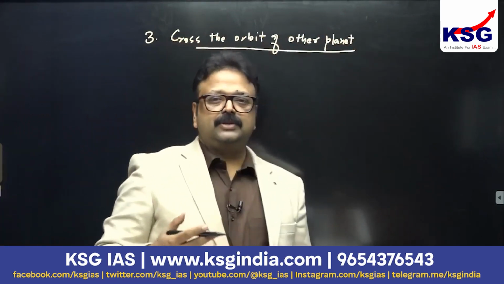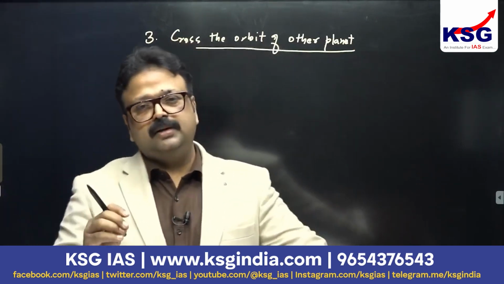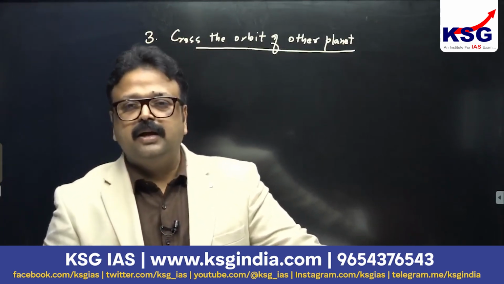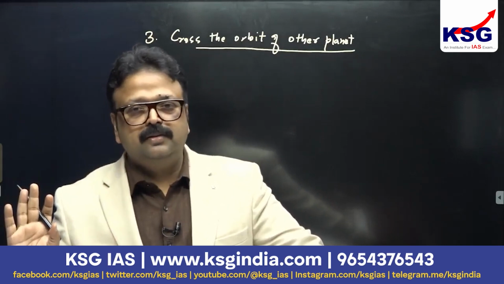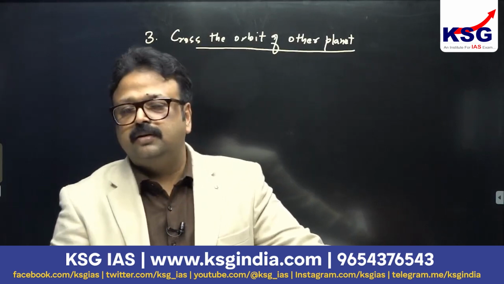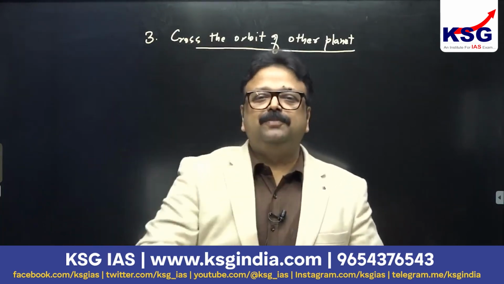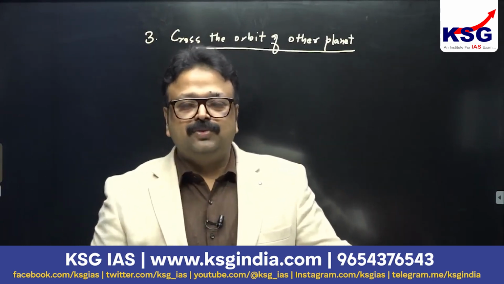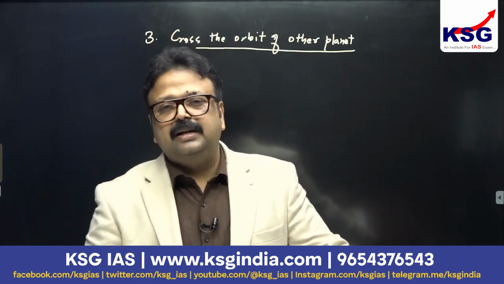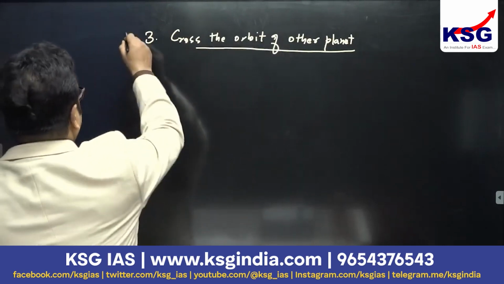When this condition was given, Pluto said, no, Neptune is my childhood friend and it is my birthright to disturb that friend, so I am going to cross the orbit, not only once but many times during the course of the journey around the sun. So I'm not going to fulfill this. If you see the orbit of Pluto and the orbit of Neptune, there are a minimum of 4 crossings. That's why this is not fulfilled.